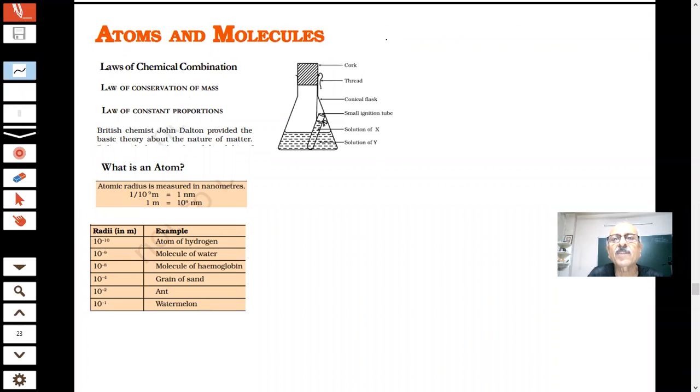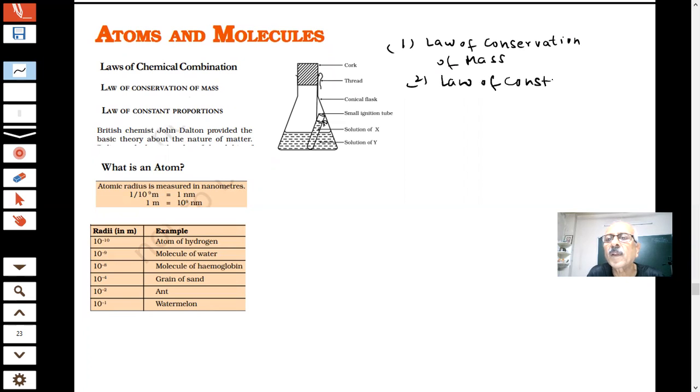The two important laws after which Dalton gave his atomic theory, we have answered that last time. Tell me, the law of conservation of mass and the law of constant composition. Excellent answer, that is the correct answer. Law of conservation of mass, and second was the law of constant proportions. These two laws are very, very important.